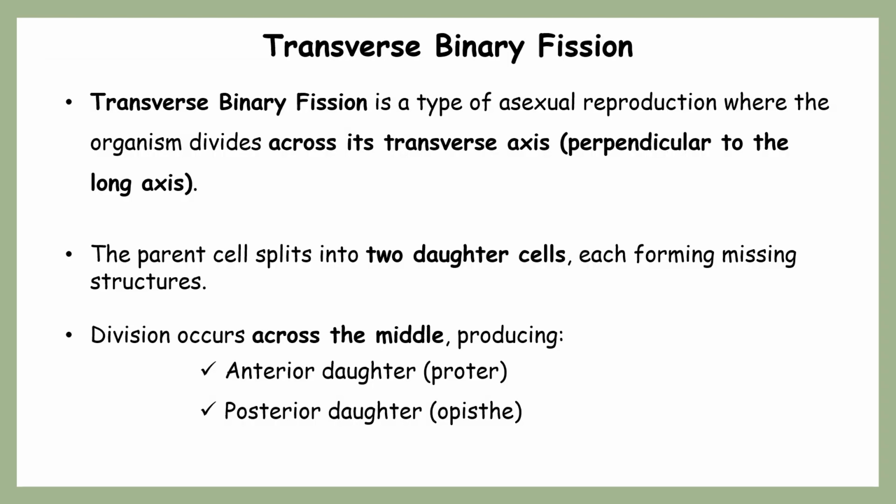Next, followed by the third type of binary fission, that is transverse binary fission, which is very commonly seen in ciliates. As a result of this transverse binary fission, two daughter cells are also formed, but here the daughter cells are formed anterior and posterior. The anterior daughter cell is known as proter and the posterior daughter cell is known as opisthe.